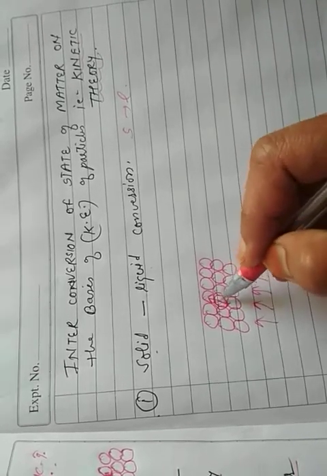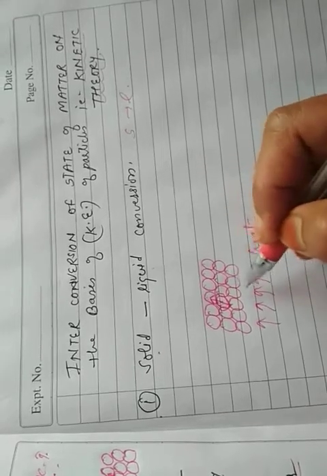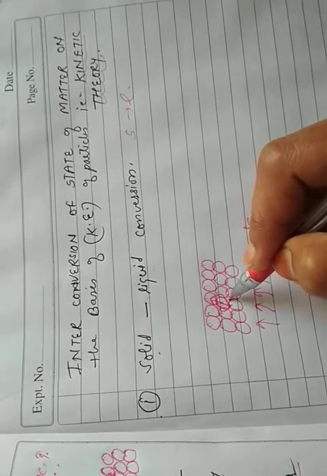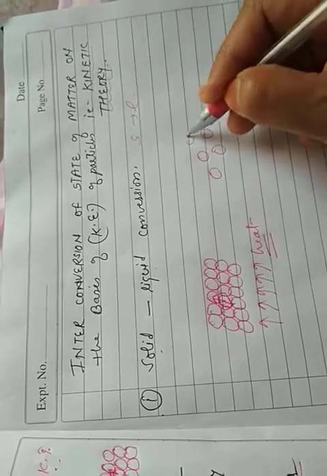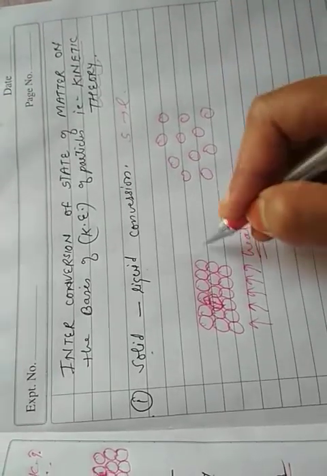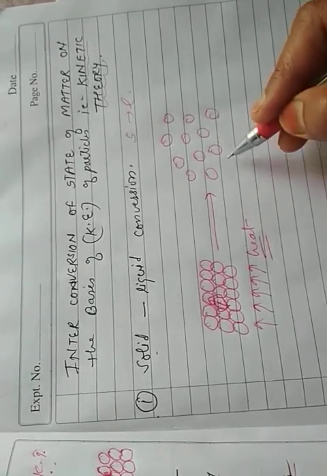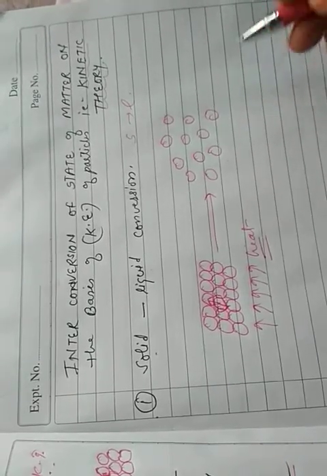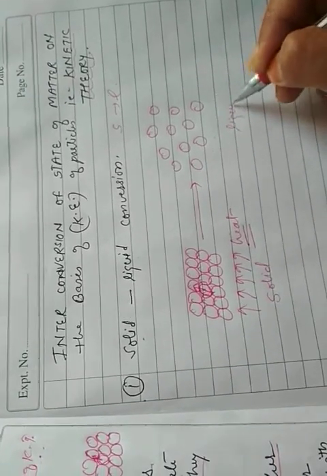Due to this kinetic energy, the vibration becomes faster and faster, and a situation comes when these particles become a little away from each other. They are free from each other. They can move within the matter. Thus, a solid changes to the liquid state. This process is called the melting process. This is the solid which on heating is converted into the liquid.